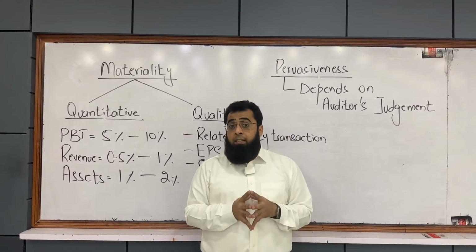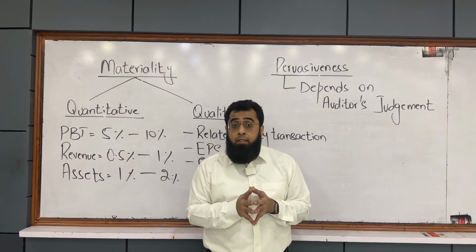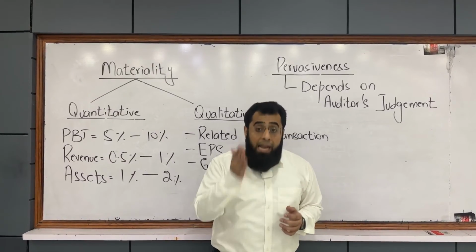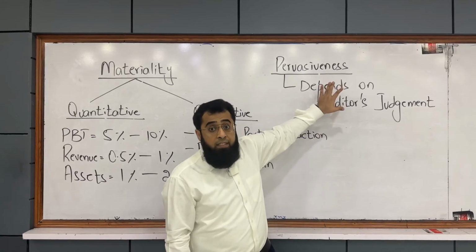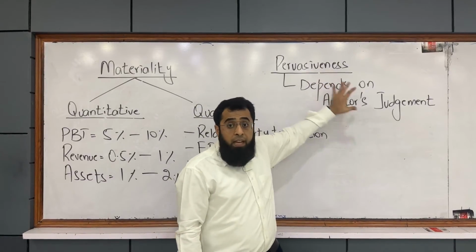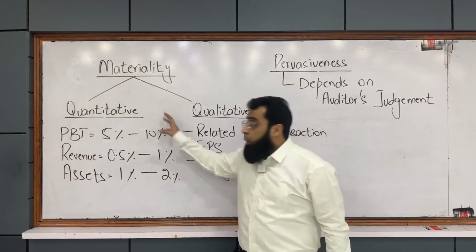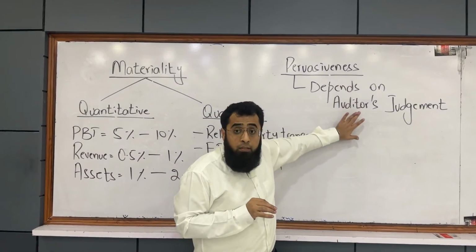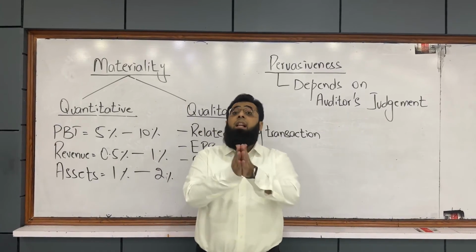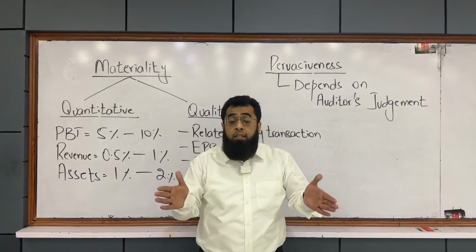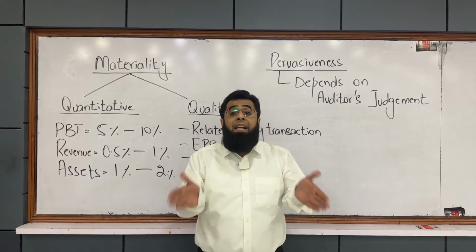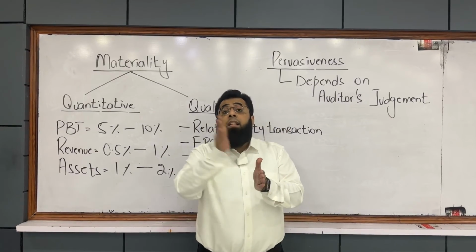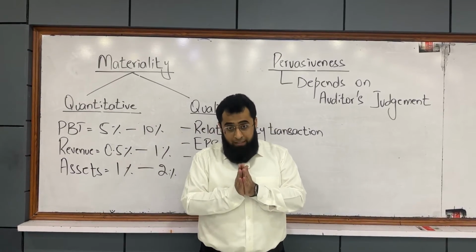The reason is that auditing standards have not given any benchmark for pervasiveness. Pervasiveness has nothing to do with these materiality thresholds. It is the auditor's judgment to determine the level at which he thinks the financial statements as a whole are creating a misleading impact. Okay?